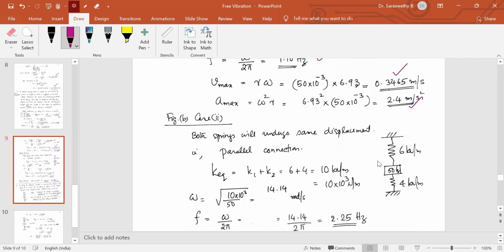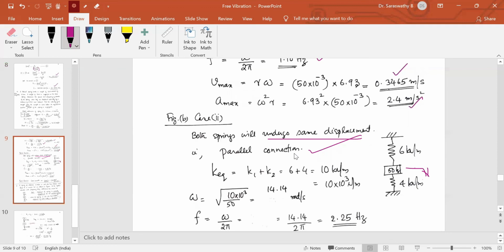The second case, this is the arrangement of the springs. One spring is 6 kilonewton per meter, then the mass is attached, then the other spring, and both ends are fixed. So what will happen here? The amount by which this spring gets elongated will be the same as the amount by which this spring gets compressed. If the mass undergoes a displacement in vertical direction, this gets elongated, at the same time this gets compressed. So the displacements of both the springs are the same. When each spring undergoes the same displacement, we call it a parallel connection. So this is similar to a parallel connection.